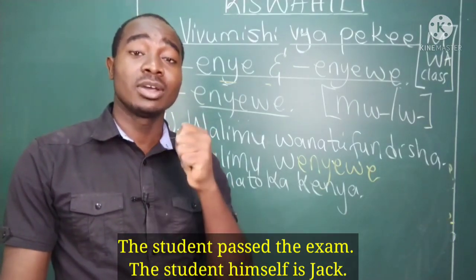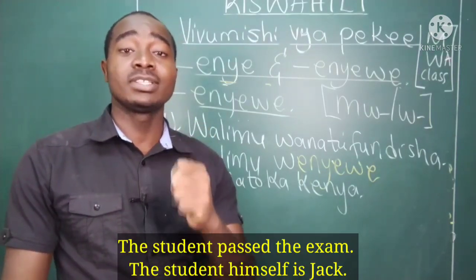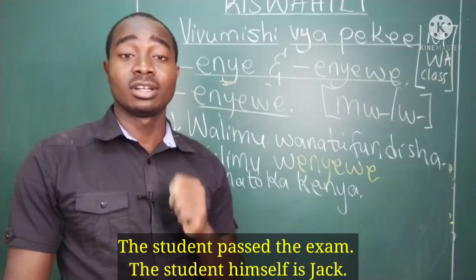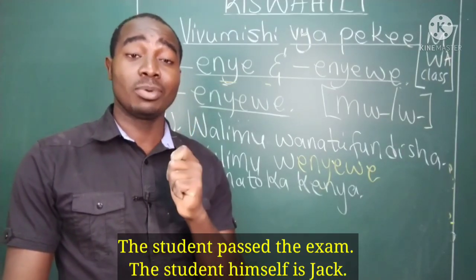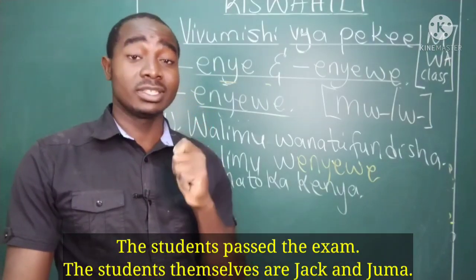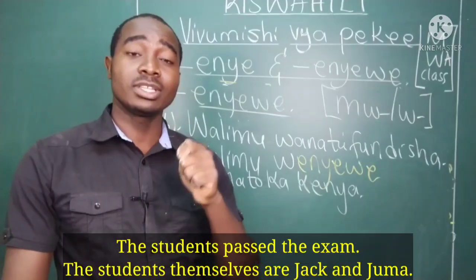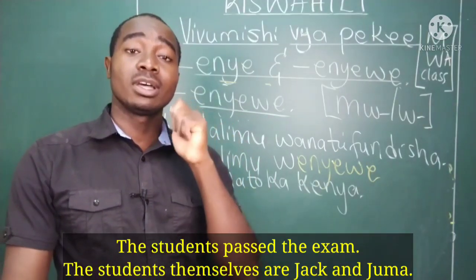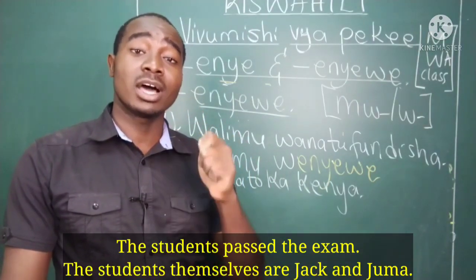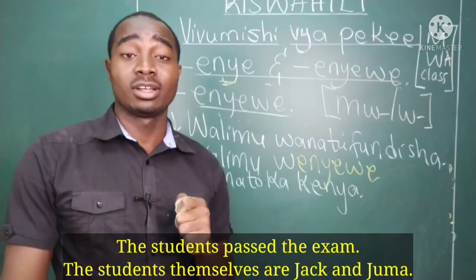That was the first part. The second part: the students passed the exam, plural form. The students themselves are Jack and Juma.